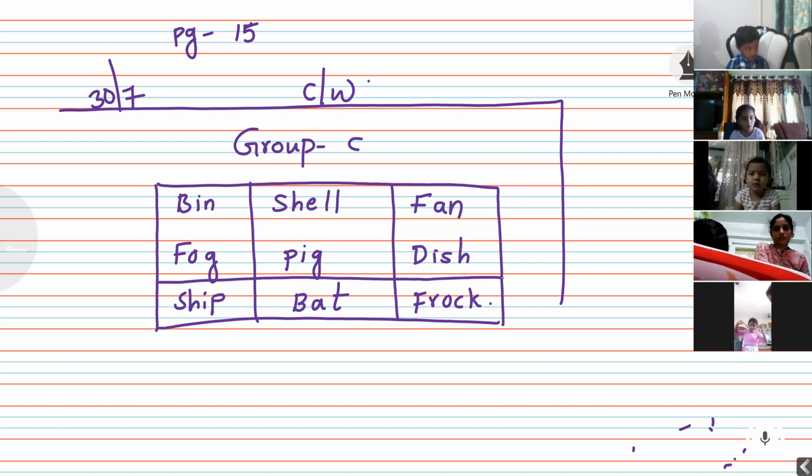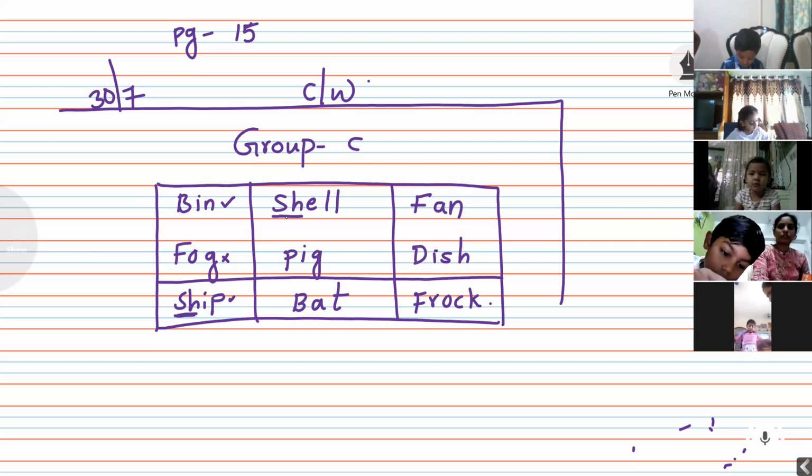So now what we have to do, we have to find out short I sound and SH sound. Sh, sh, sh. Okay, so tell me, where are the short I sounds? B-I-N, bin. This is short I sound. Fog, no, this is not. Ship, yes, this is SH sound. And shell, SH.